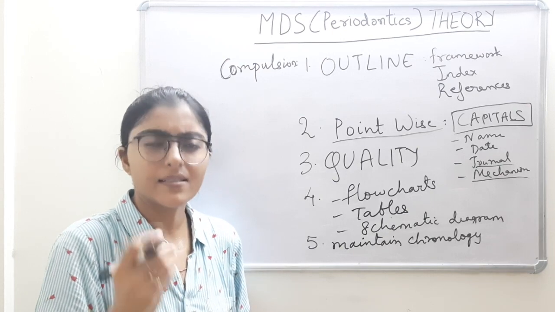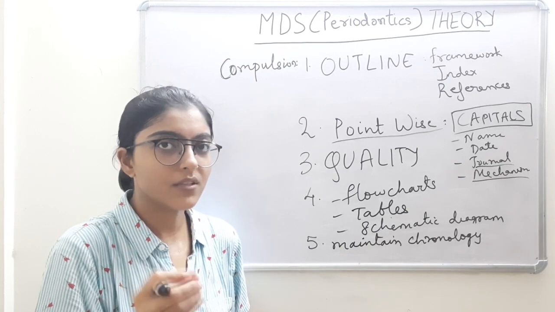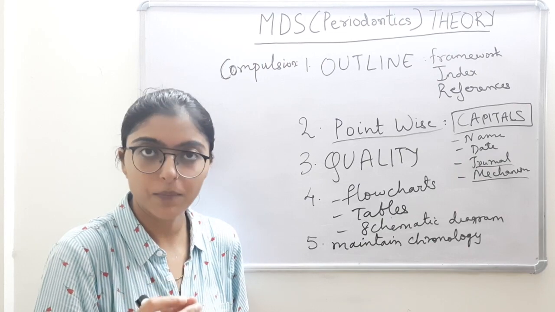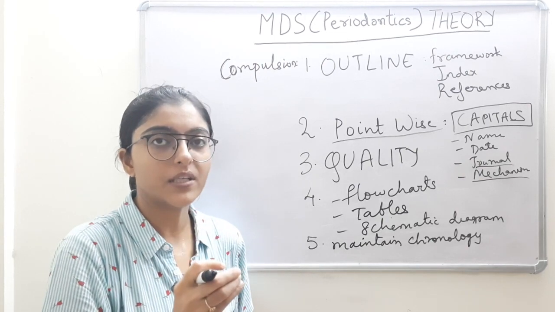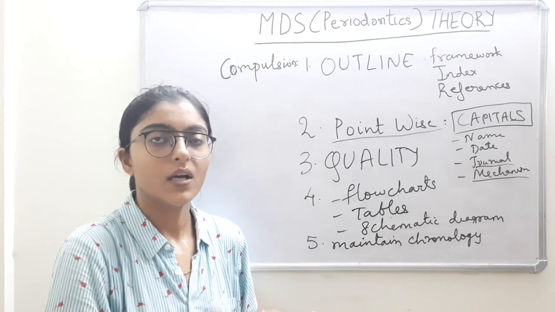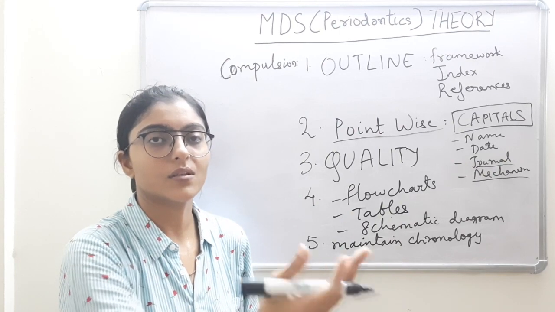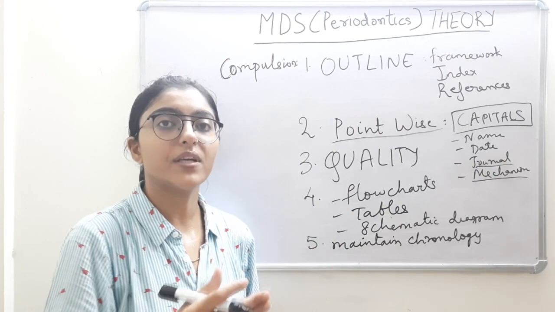You can make an assessment of how many pages you will write for that question, leave those many pages, keep a gap and then start the next question. Like that you can just leave pages.